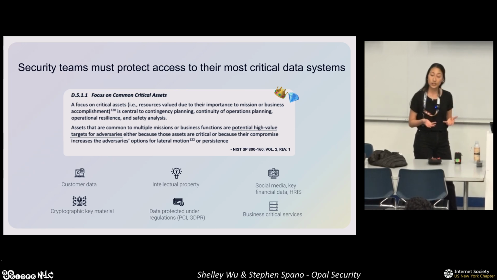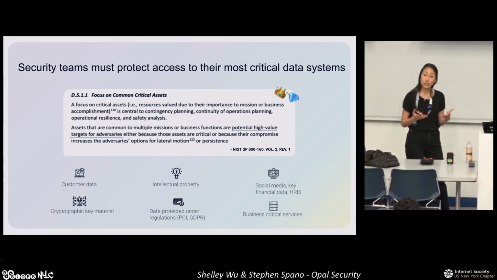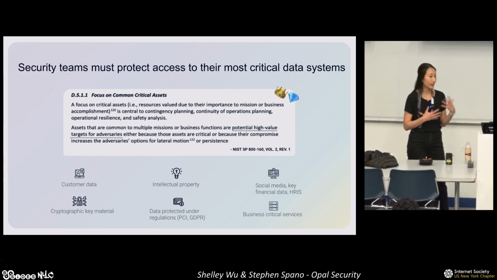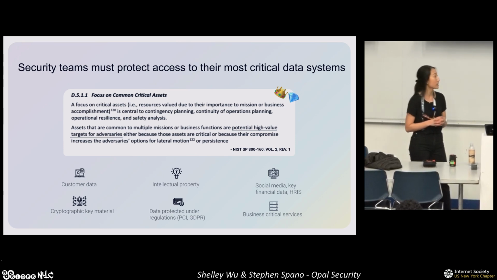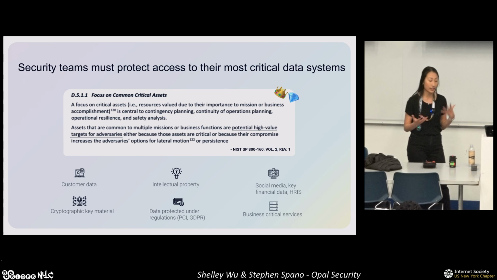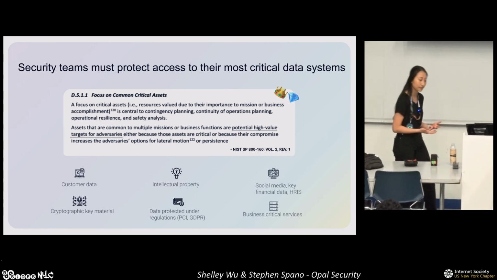You don't want your encryption keys floating around in the ether. Data protected under regulations such as PCI and GDPR. So again, sort of that PII type of data. As well as business critical services. So think of these systems as the ones that allow your company to keep running.